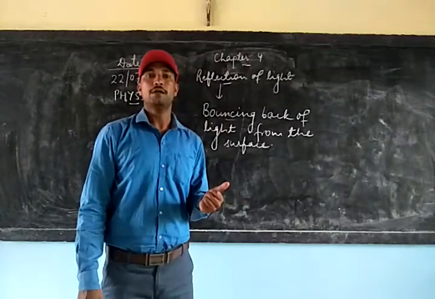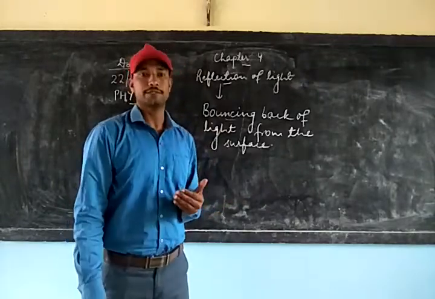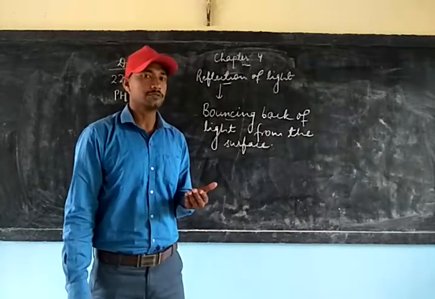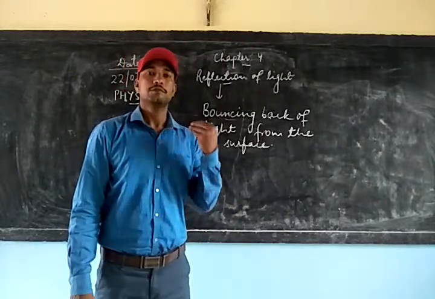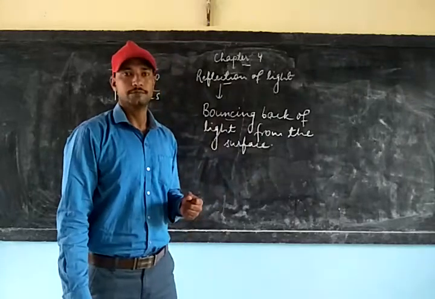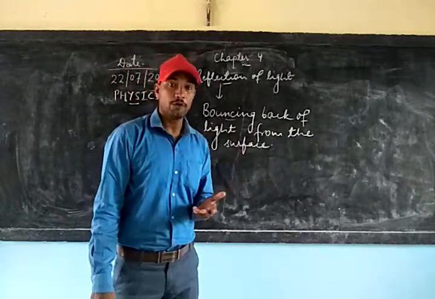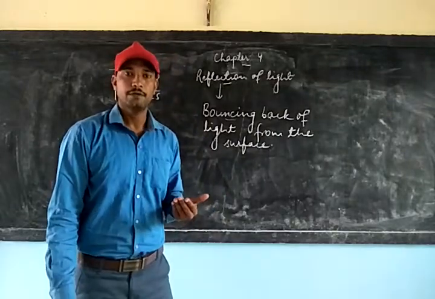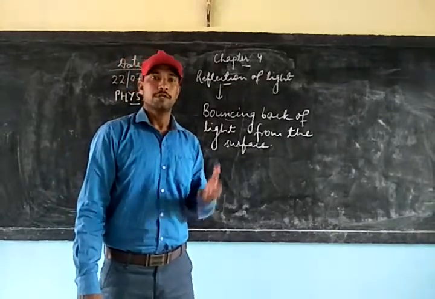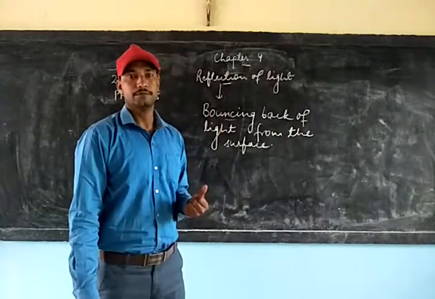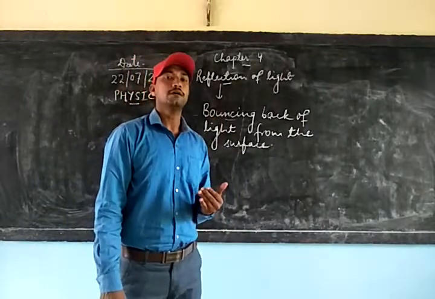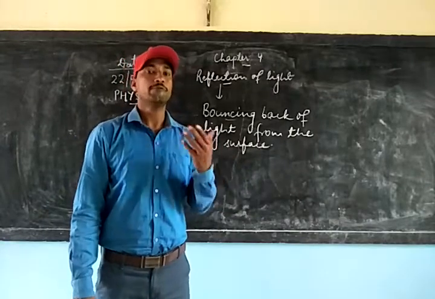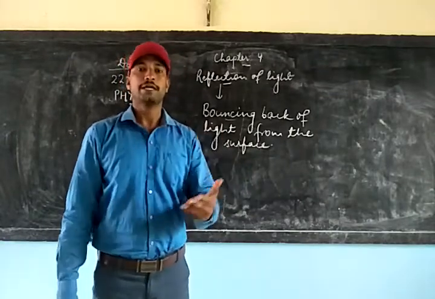For example, if you take a transparent object, light cannot be reflected from that transparent object because the light passes through it. Same is the case with an opaque object. Light cannot be reflected from the opaque object because the light gets absorbed there. So it is only the polished surface that will make the light reflect on striking it.